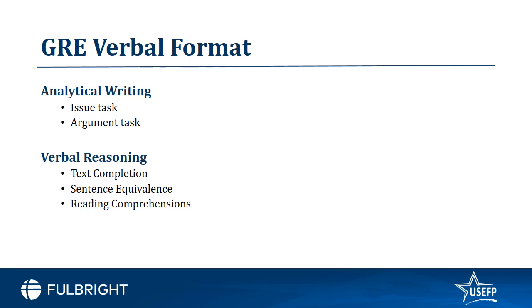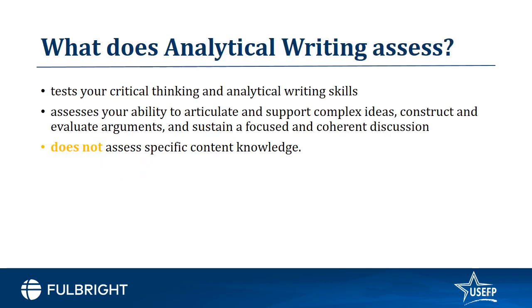So let's now look at the GRE verbal format. As already discussed, there are two components to the verbal section: the analytical writing and the verbal reasoning. The analytical writing has two essay tasks, the issue task and the argument task. The verbal reasoning has three different question types, right? So you have the text completion, the sentence equivalence, and the reading comprehension. And we'll talk about all these different question types and the different essay tasks in detail in the following video.